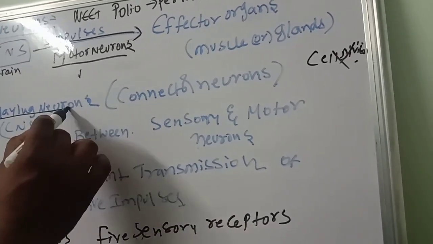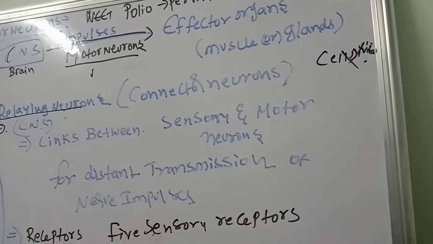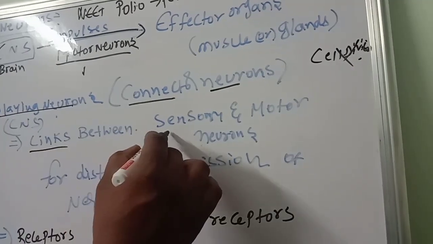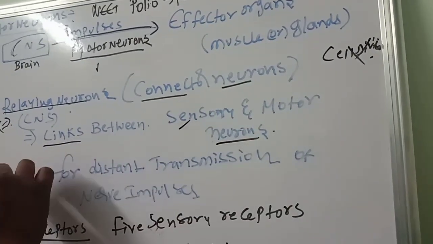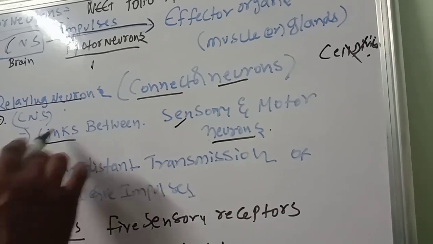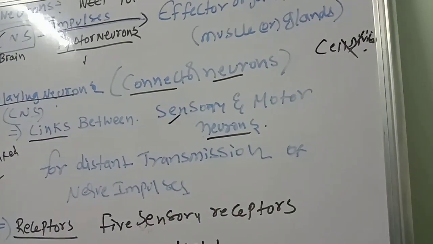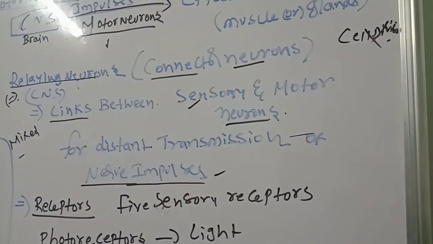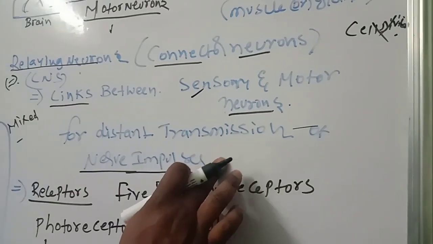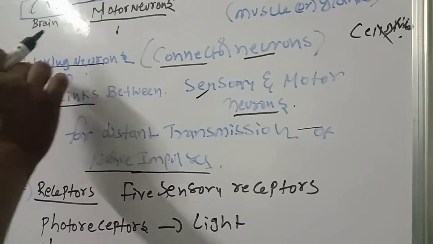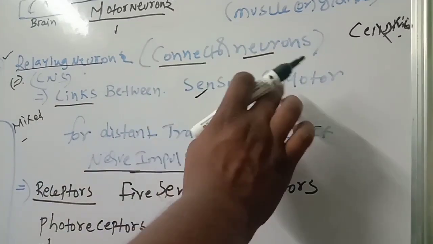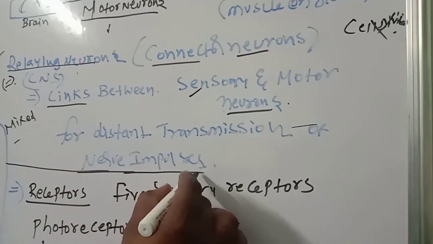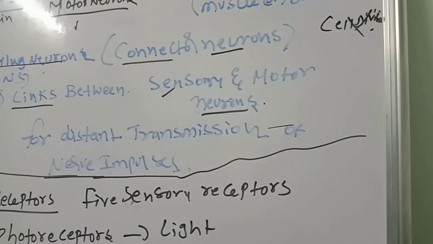Then relaying neurons. These relaying neurons are also present in the central nervous system. They are also called connector neurons, the links between the sensory and motor neurons, so we can say mixed also. They connect the sensory and motor neurons for distant transmission of nerve impulses. The distant transmission of nerve impulses takes place with the help of relaying neurons. These are the points about types of neurons.